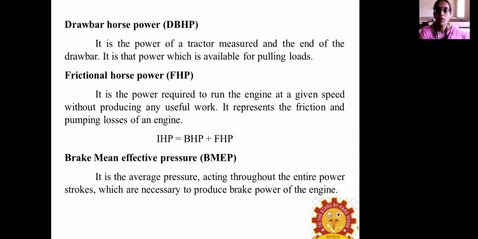Drawbar horsepower is the power measured at the end of the drawbar, normally used to pull loads. Frictional horsepower is the power required to run the engine at a given speed without producing any useful work. Indicated horsepower equals brake horsepower plus frictional horsepower. Brake mean effective pressure is the average pressure acting through the entire power stroke that is necessary to provide the brake power of an engine.